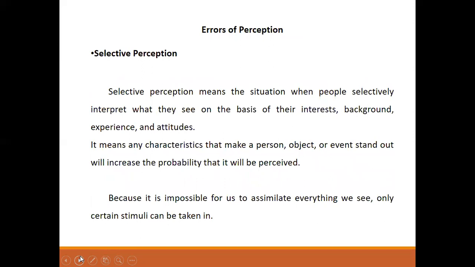Then selective perception. Selective perception means a situation when people selectively interpret what they see on the basis of their interests, background, experience, and attitudes. It means any characteristics that make a person or event stand out will increase the probability that it will be perceived.